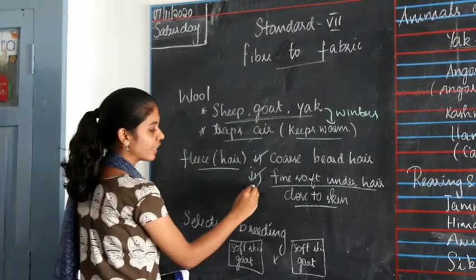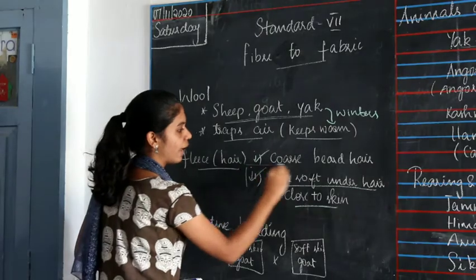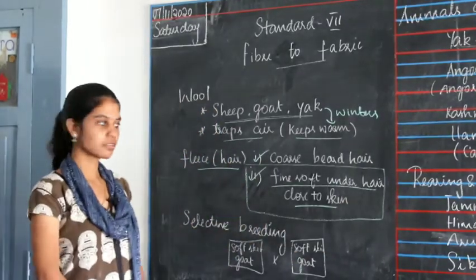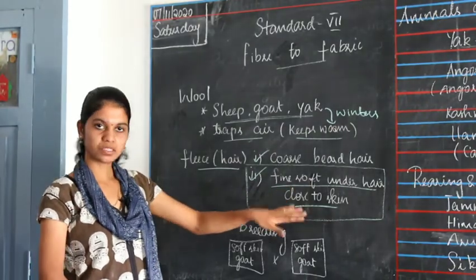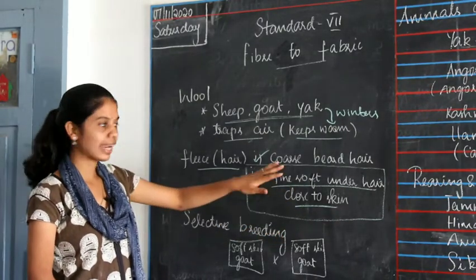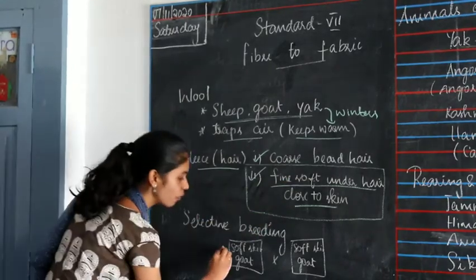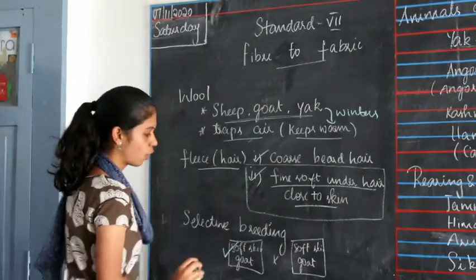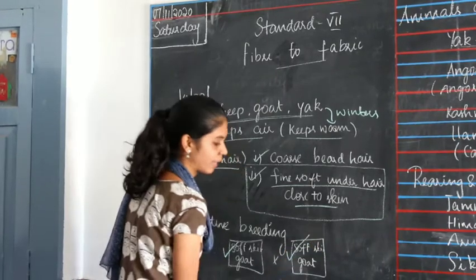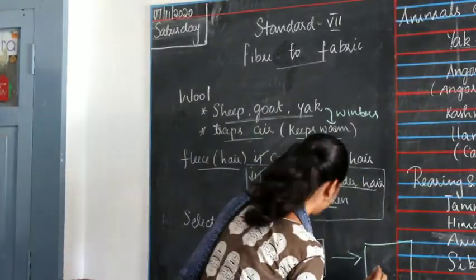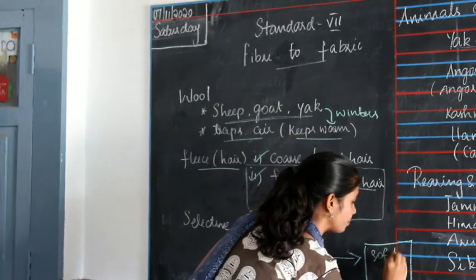So how do we get this kind of hair alone? There are animals which have only fine soft hair and do not have coarse beard hair. We take that kind of goats and crossbreed them, so we will get offspring which has only soft skin.